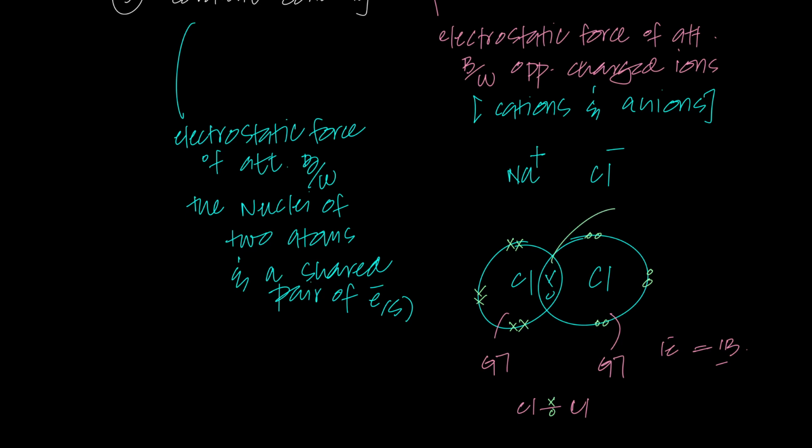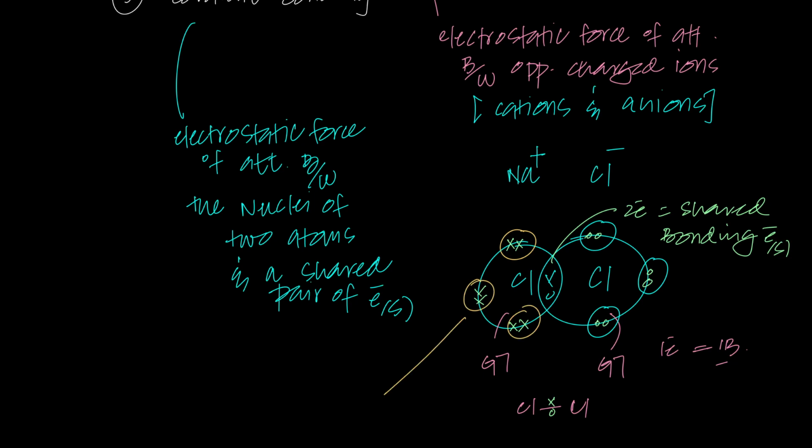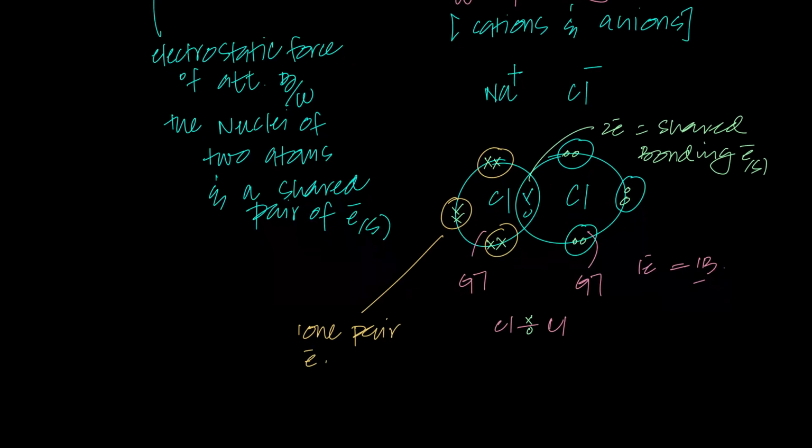The idea is that 2 electrons are shared, which we call bonding electrons, because they are involved in bonding. And the outermost shell electrons which are not shared, we call them lone pair electrons. I've also taught you guys this in O levels, but those who have not studied O levels from me, I'm only repeating this for them. So the electrons which are in the outermost shell but not involved in bonding are called lone pair electrons, right? So how many lone pair electrons do you have?